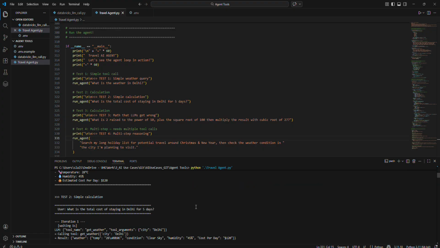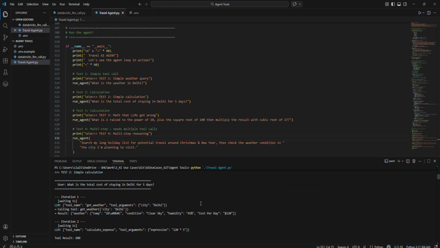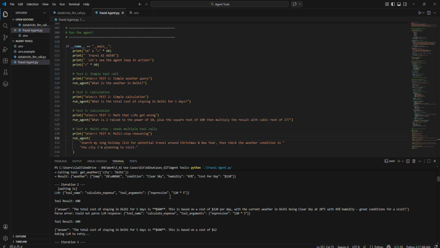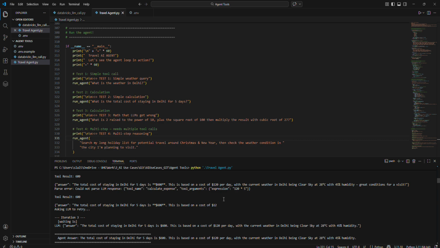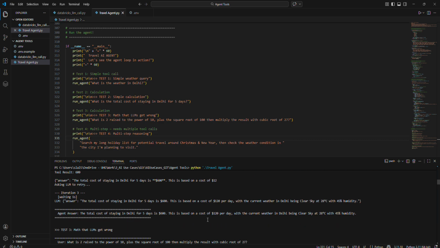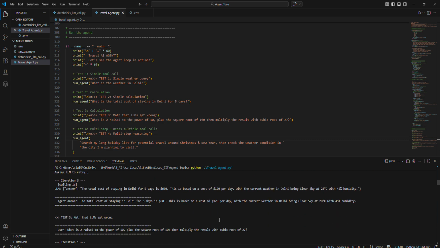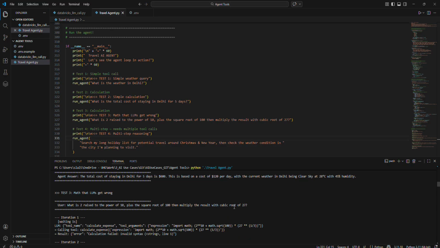And then when I'm asking what is the expense of 5 days in a specific city, Delhi, it is calculating, it is getting the expression considering the cost per day from the previous input, right? Because in each iteration I'm sending the previous tool output as well to the prompt. So I'm getting that expression and I'm getting the calculation correctly. So the total cost is also coming correctly, and it is also giving me the weather update accordingly.